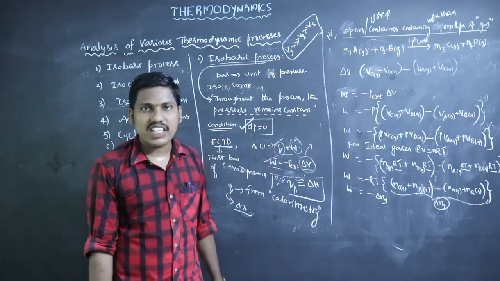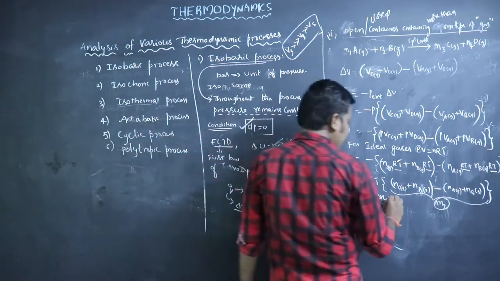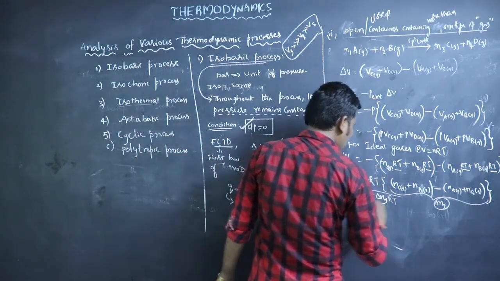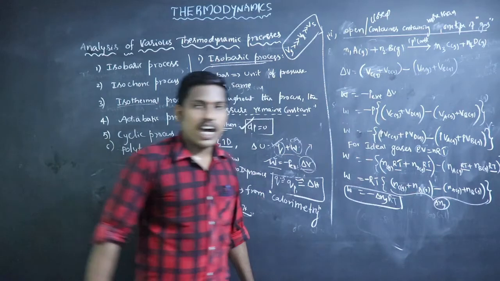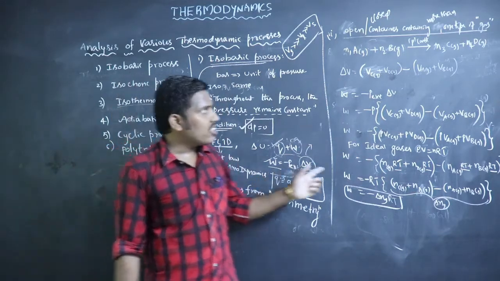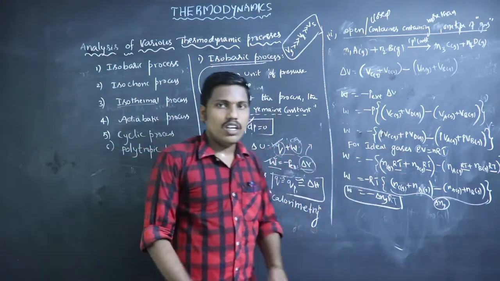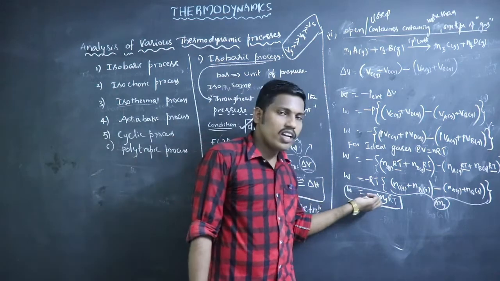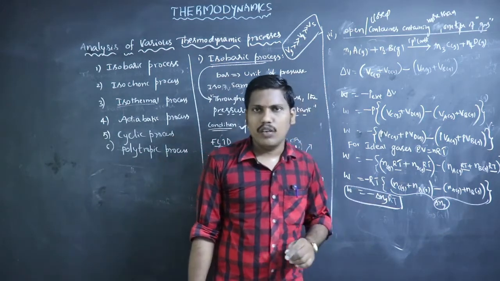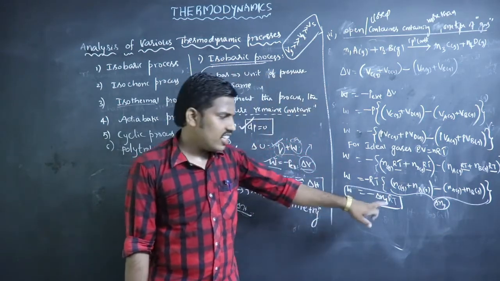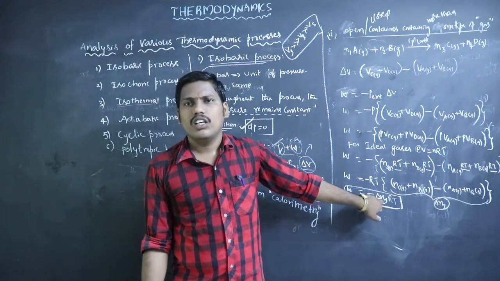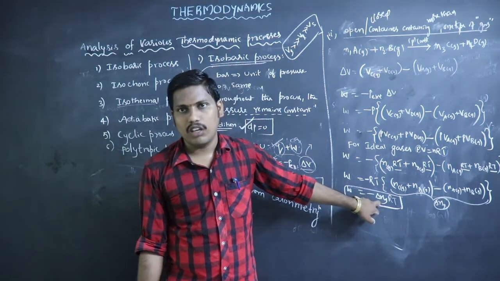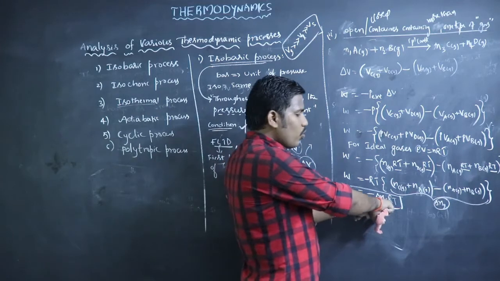Number of moles of gases product minus number of moles of gases reactant. So the formula would be minus delta Ng RT. So if we consider more than one gas, the work done is equal to minus delta Ng RT. If we use only one gas, instead of delta Ng we use the number of moles of that gas only.